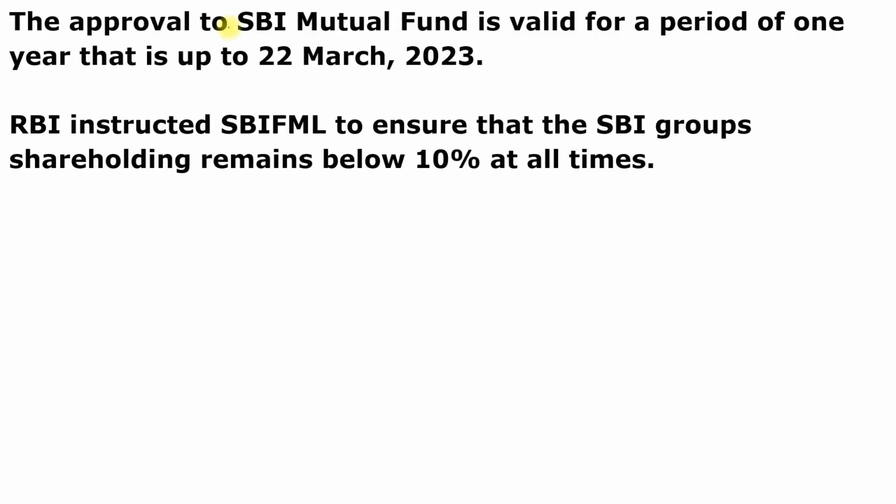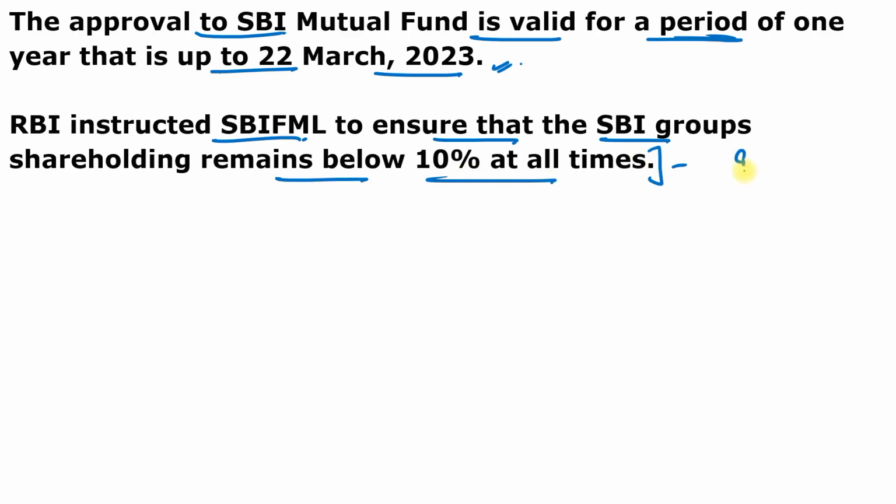So you can see here, the approval to SBI Mutual Fund is valid only for a period of 1 year, that is up to 22nd March of 2023. Because RBI instructed SBI Mutual Fund Limited to ensure that SBI Group's shareholding remains below 10% at all times. That's why it can be maximum up to 9.9%.